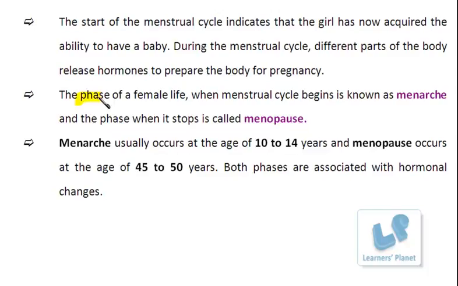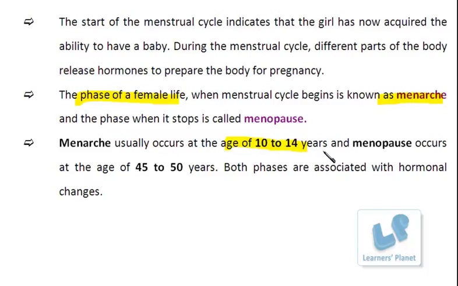Further, the phase of a female's life when this menstrual cycle begins, or when the first menstrual flow occurs, is known as menarche. This usually begins at the age of 10 to 14 years.